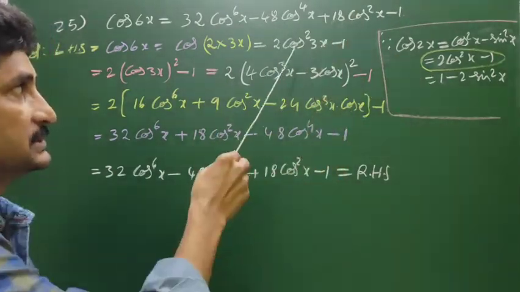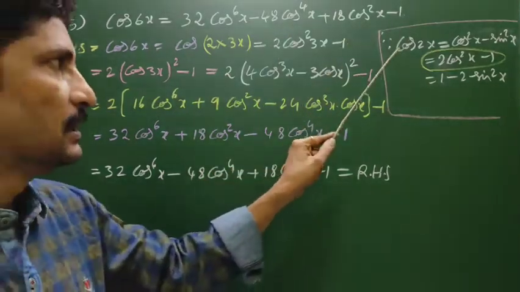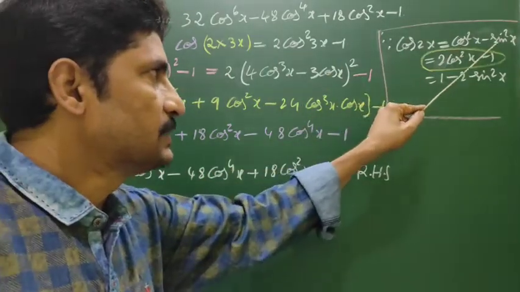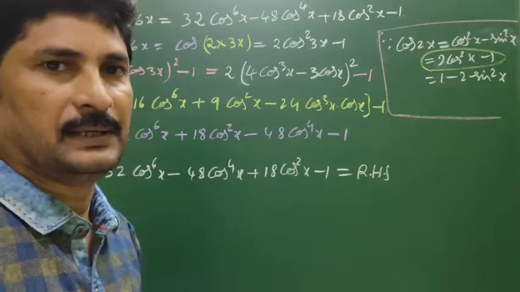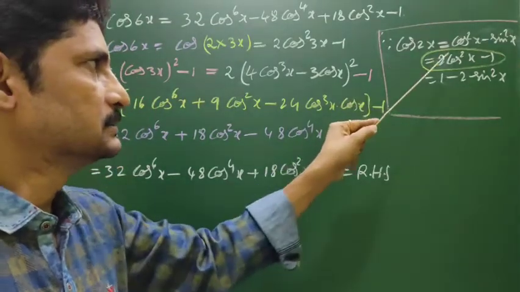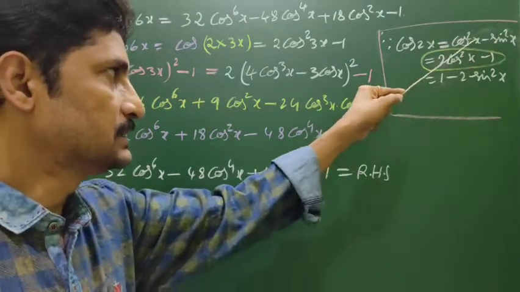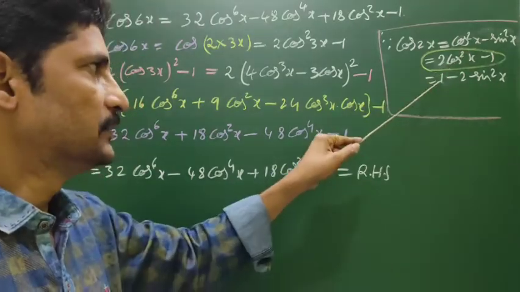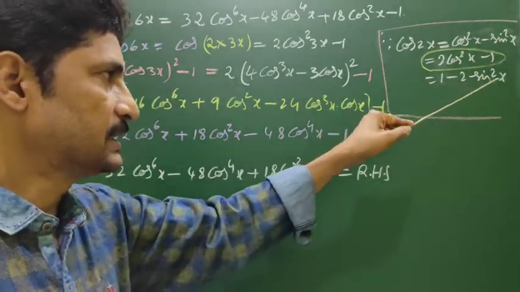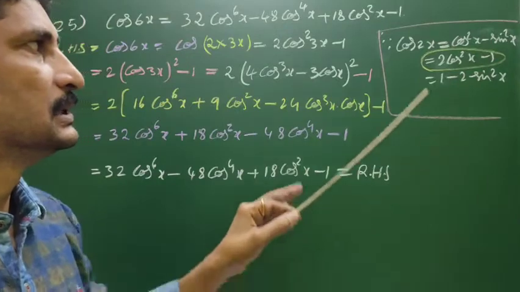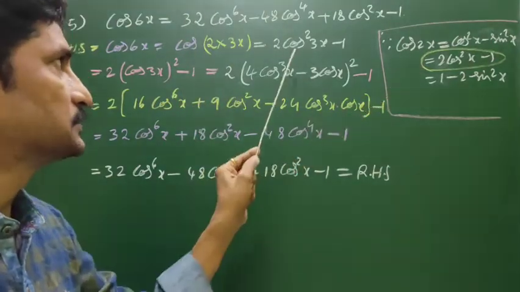Why am I using this formula? See this: cos 2x is equal to cos square x minus sin square x, already you know this formula. And 2 cos square x minus 1 is the second formula. If you write 1 minus 2 sin square x, it is the third formula. Now observe which formula is suitable.